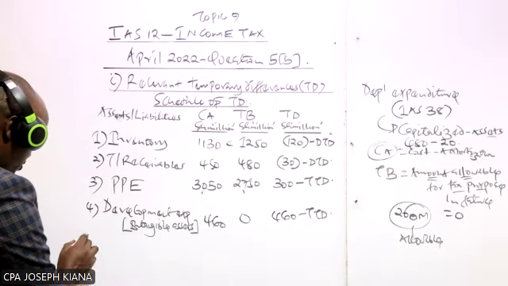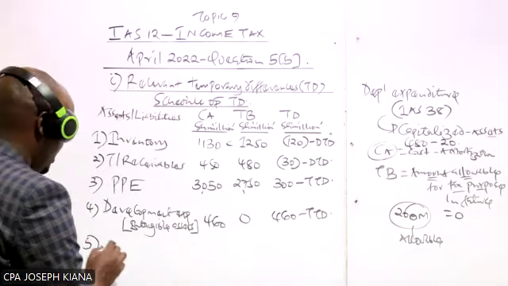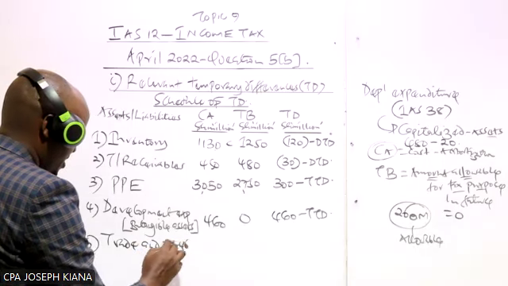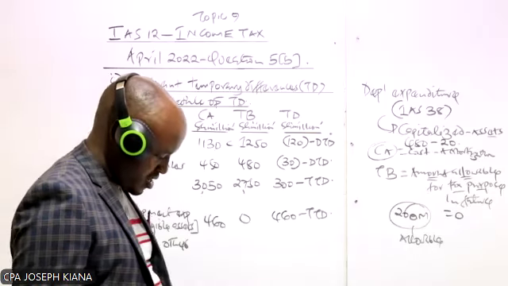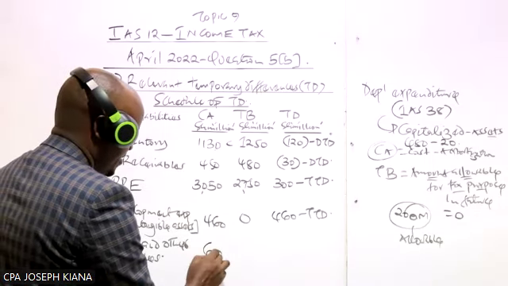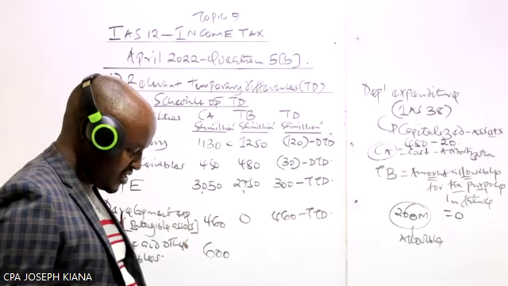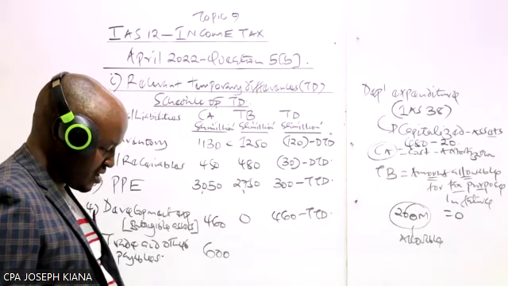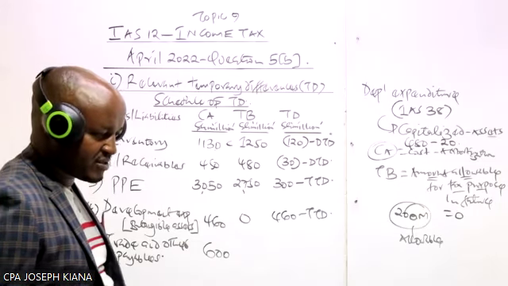So in note number 5, we are told the trade and other payables. Let's just write that here. Trade and other payables are carried at 600 million. Carried, that is their carrying amount. They are carried at 600 million. And then you're told included in other payables are accrued expenses of 100 million, whose related expense are deductible for tax purpose on cash basis.